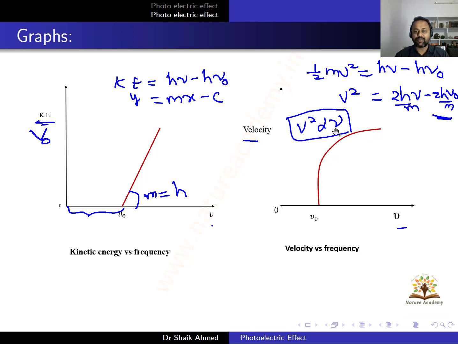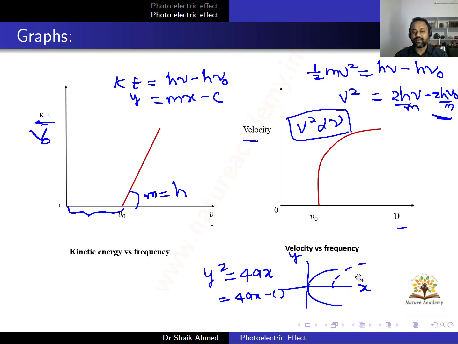This is just like a parabolic equation. So when you have a parabola, y square is equal to 4ax. This is one form of parabola. Then this is the y-axis and this is the x-axis. The parabola will be like this. It will touch at this point. The focus, I can say the center, will be at this place. If we have a parabola form like this, 4ax minus some constant, then the parabola will be shifted. The shifted parabola will be like this.